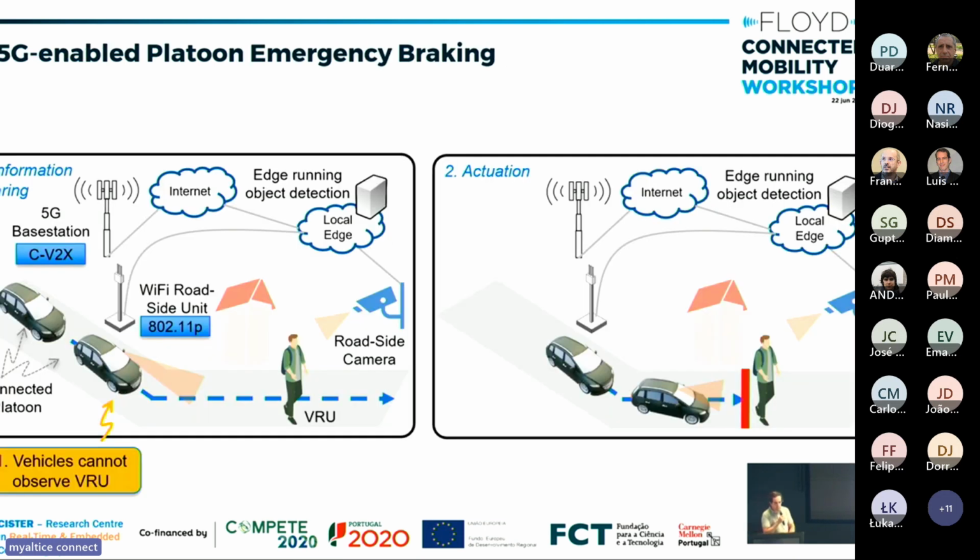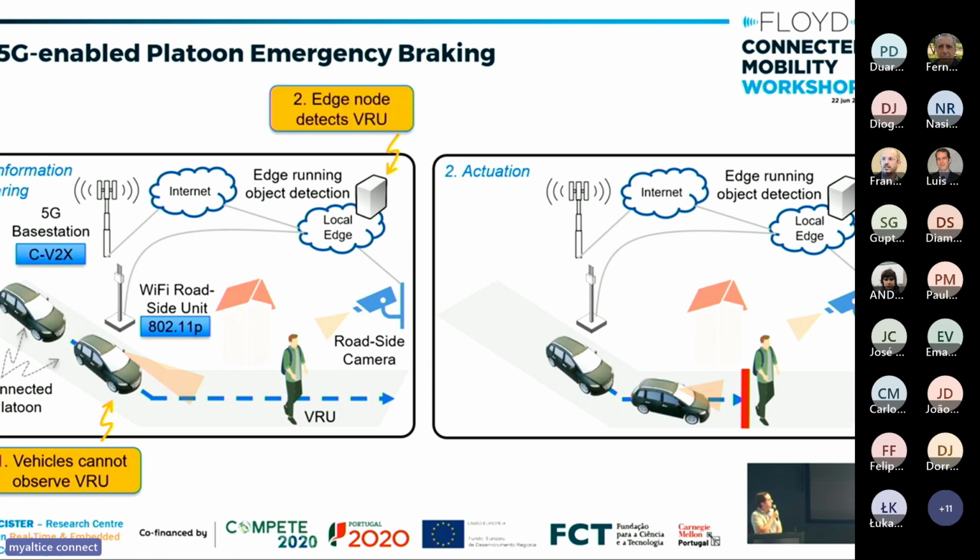A final topic is the 5G enabled emergency braking. Essentially, we have a platoon that is approaching an area where there's a pedestrian. However, the vehicles cannot see the vulnerable road user. However, we have some communication infrastructure, either 5G or 802.11p, a local edge network, and a camera that is able to observe the pedestrian.